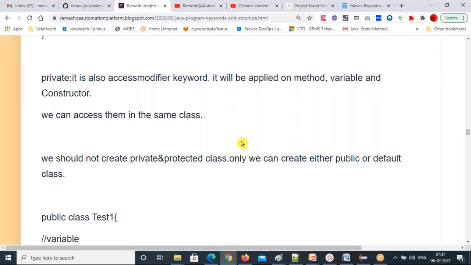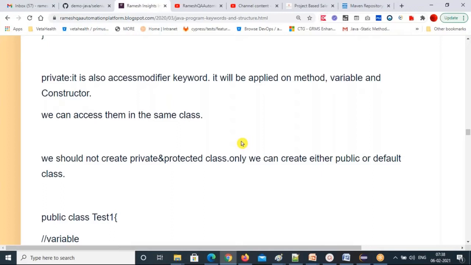But a class cannot be private and protected. So by design itself, they stopped it. They don't want to create a private class. Private class, no use, right? And that's why they are not allowing it at all. And protected also, they are not allowing to create. So these private and protected keywords, you can use only on method, variable, and constructor only.